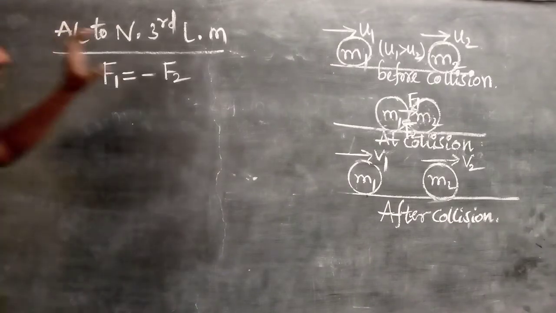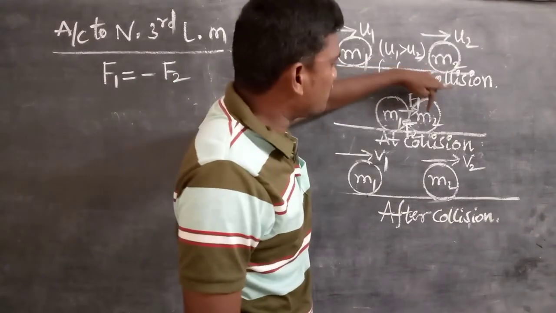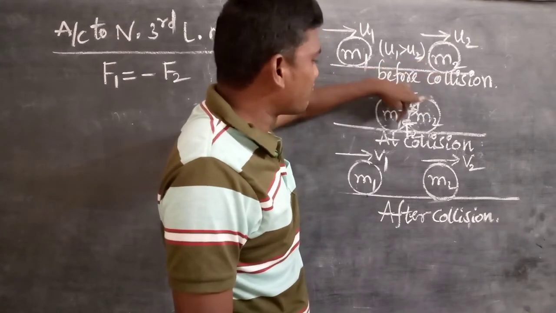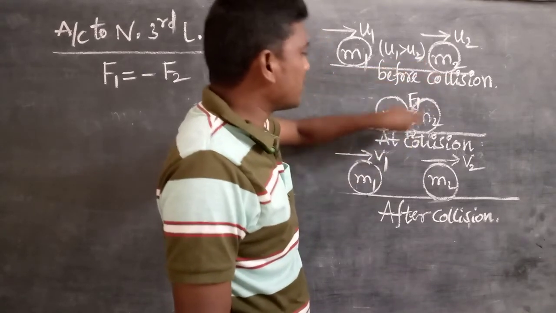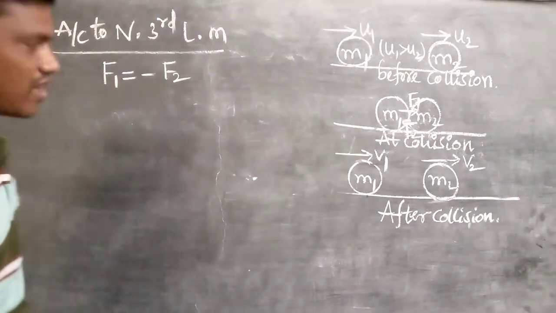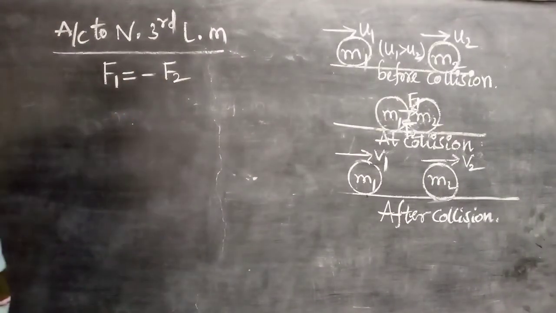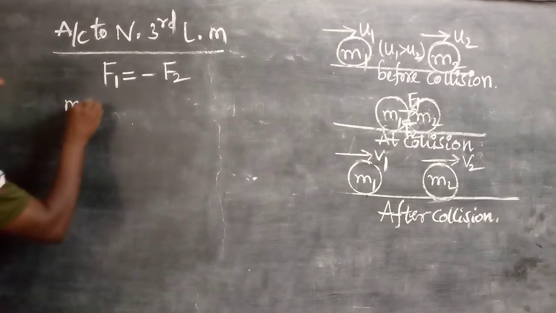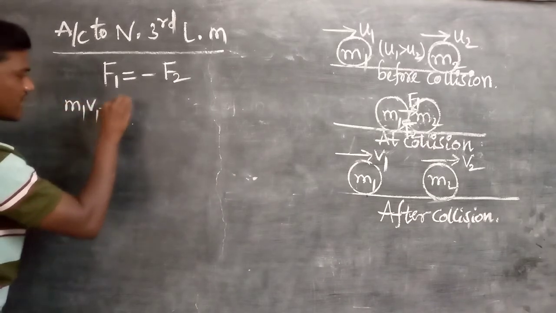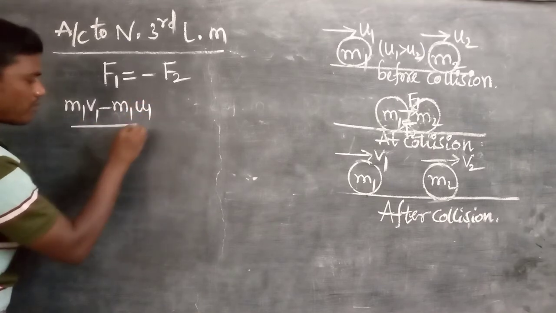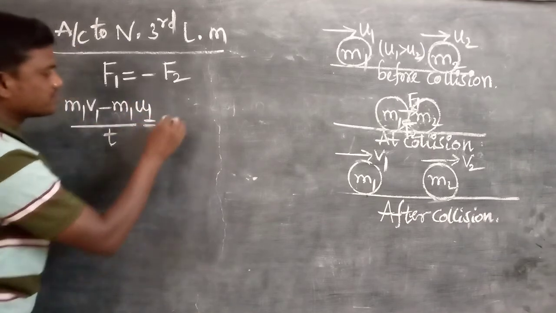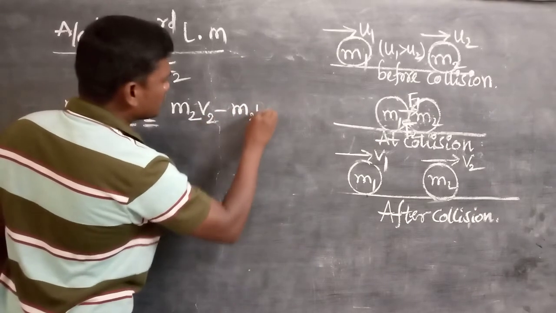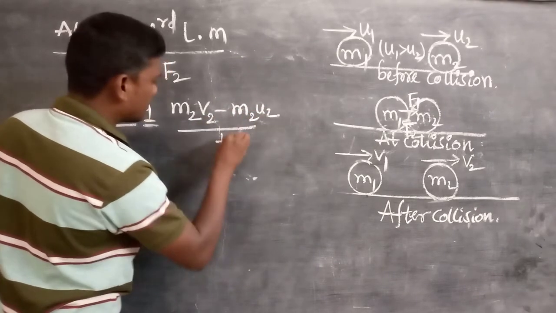F1 is the force m1 applies on m2. For this F1 force, m2 applies some force on m1, that is F2. That's why F2 is opposite to F1, but equal in magnitude. So F1, as we previously wrote, m1 v1 minus m1 u1 upon t, is equal to m2 v2 minus m2 u2 upon t.